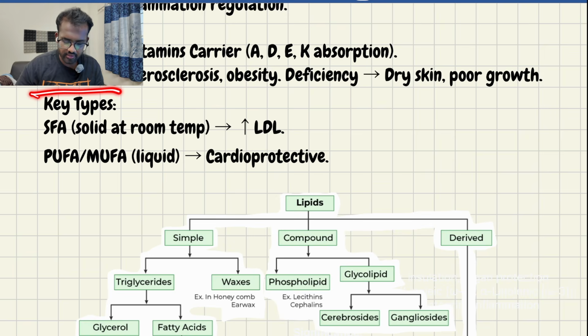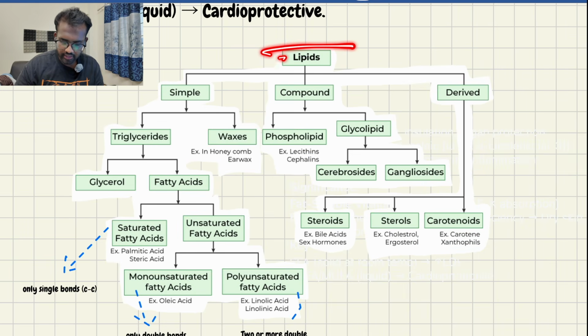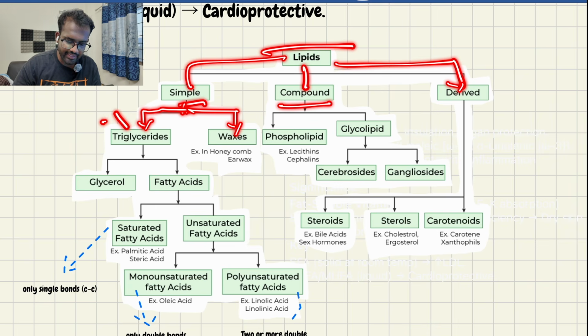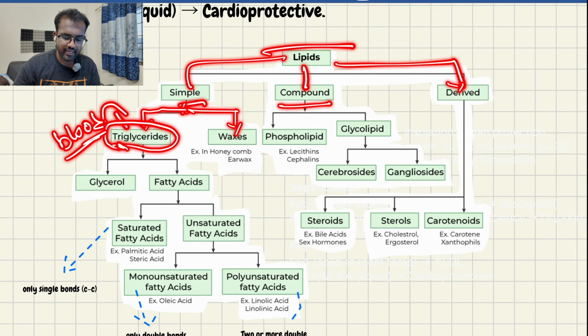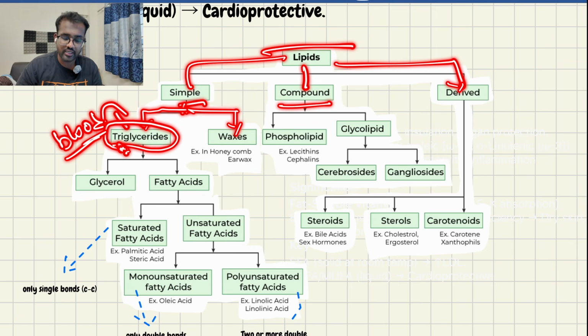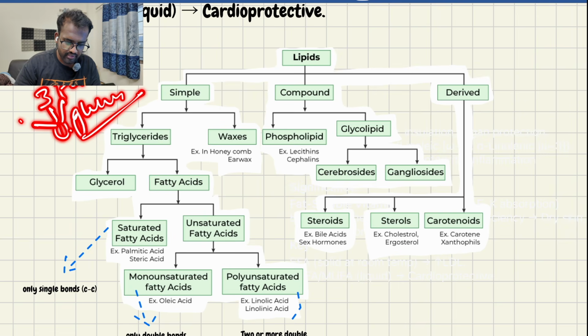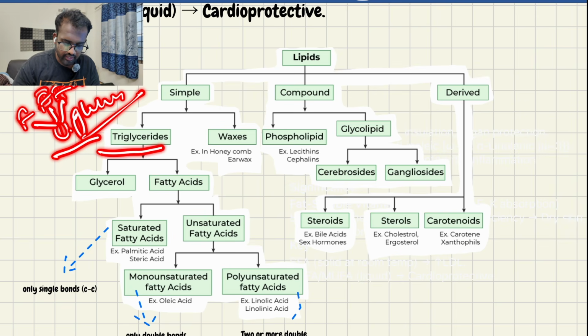So what are the types of fatty acids? I'll explain this here. Lipids are simple, compound and derived. In simple lipids, we have triglycerides and waxes. What are triglycerides? These are the free floating fatty acids in the blood. Remember this. Triglycerides are the free floating fatty acids in the blood. Later they are converted into energy. A triglyceride contains 3 fatty acids attached to 1 glycerol molecule. In the center we have glycerol, and there will be 3 fatty acids attached. This is called triglyceride.